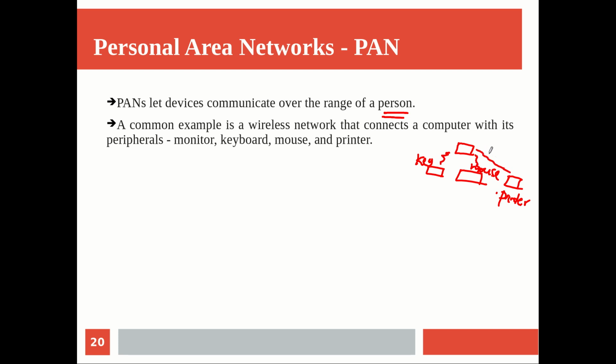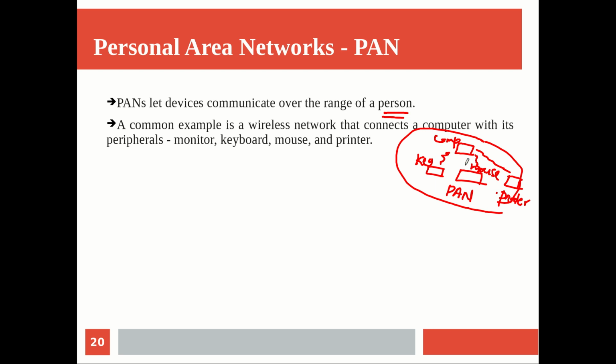So this is something which all of you are familiar with, and this you can think of as a personal area network. So why is it a network? Because connectivity is there from the machine to the peripherals, right? Whenever you are giving a command to this printer, it is ready to print the data, and the data entered through this keyboard or mouse are being fed to the computer by means of some kind of network protocols and signals. Okay, so this is a very small example.